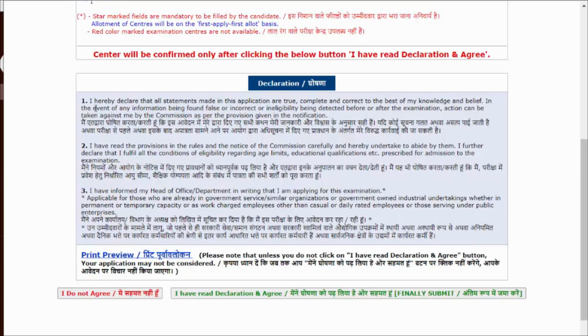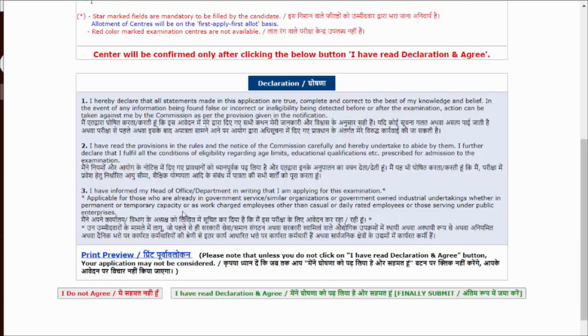So what is this declaration? That you hereby declare that all statements made in this application are true, complete and correct to the best of my knowledge and belief. And in the event of any information being found false or incorrect or ineligibility being detected before or after the examination, action can be taken against me by the commission as per the provision given in the notification. And you have also been declaring that you have read the provisions in the rules and the notice of the commission carefully and thereby undertake to abide by them, and you further declare that you fulfill all the conditions of eligibility regarding age limits, educational qualifications prescribed for admission to the examination.